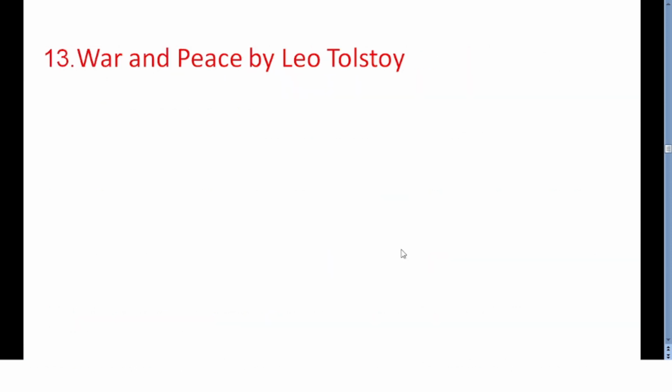The next work is War and Peace by Leo Tolstoy. It's a literary work mixed with chapters on history and philosophy by this Russian author Leo Tolstoy. It was published serially, then published entirely in the year 1869. This work is regarded as one of Tolstoy's finest literary achievements.